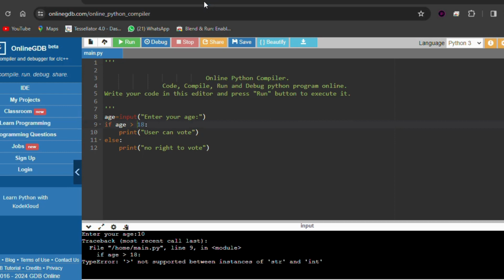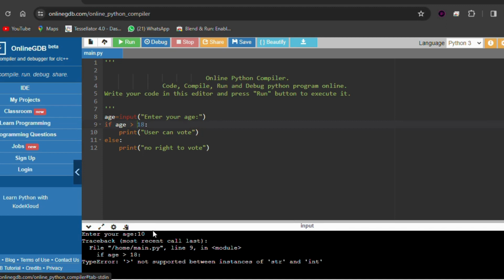But in my previous video, I explained that when we are using user input, it will be in string format only. The type of that thing will be string only. Even if we enter an integer, it will be in string format only. If we enter the age as 10, internally the 10 is a string only.